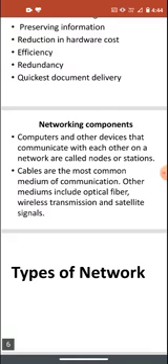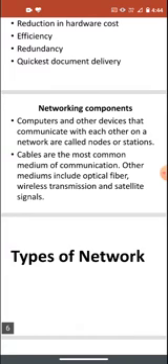Networking components. Computers and other devices that communicate with each other on a network are called a node or station. Cables are the most common media of communication. Other media include optical fiber, wireless transmission, and satellite signals.